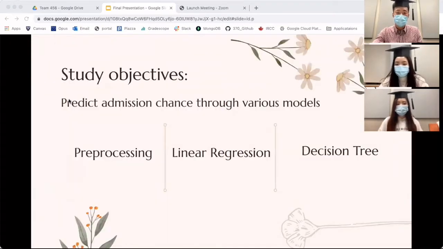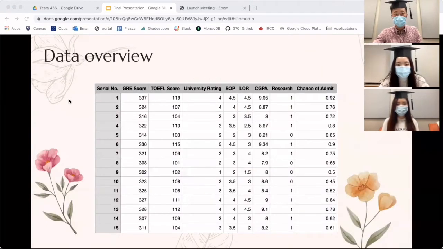Here's our goal. After proper pre-processing of our data, we try to predict admission rates through linear regression and decision tree models. This is an overview of our data. We have TOEFL, GRE, and a lot of other independent variables that could possibly affect the chance of admit.